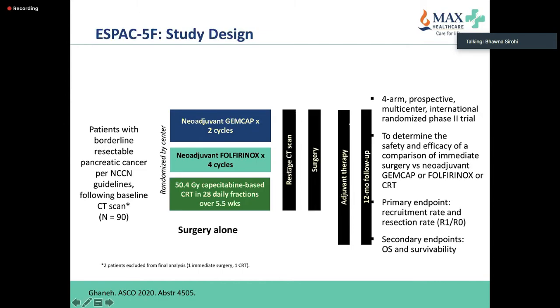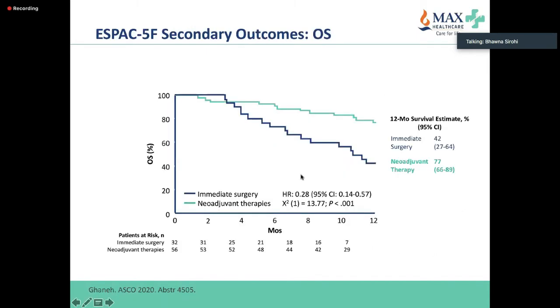They had a scan. If there was no progression, they had surgery, then adjuvant therapy, and then a 12-month follow-up. This is a prospective randomized study. The primary endpoint was recruitment rate and resection rate. The study recruited pretty fast, so that shows that there is a lot of desire for us to improve outcomes.